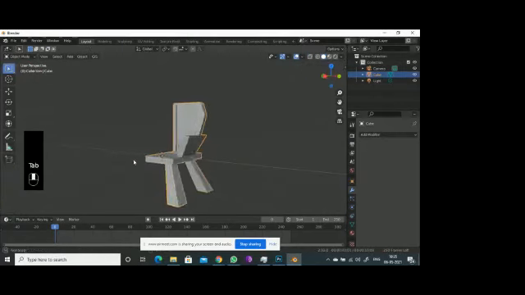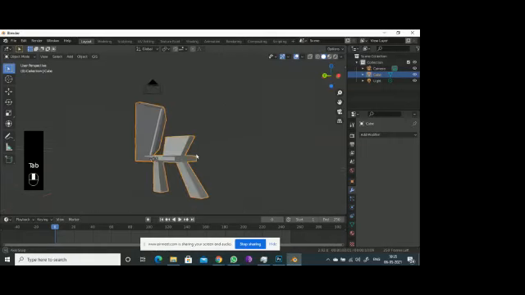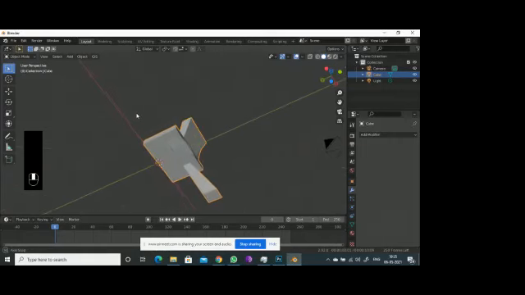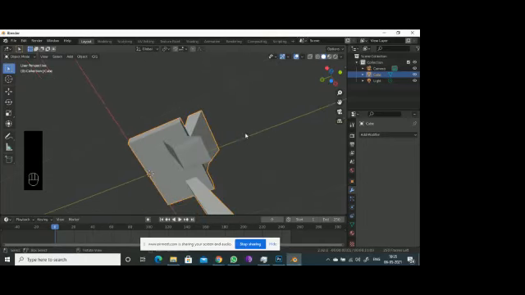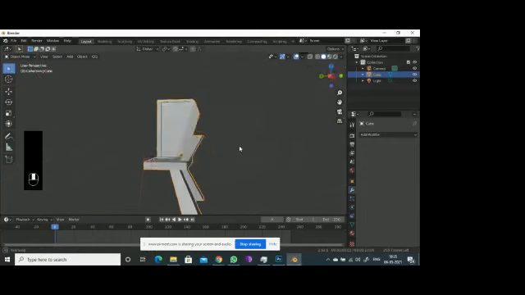I think legs are not that much needed. Here you can observe that like a diamond cut you are getting now. This is the use of the bevel.